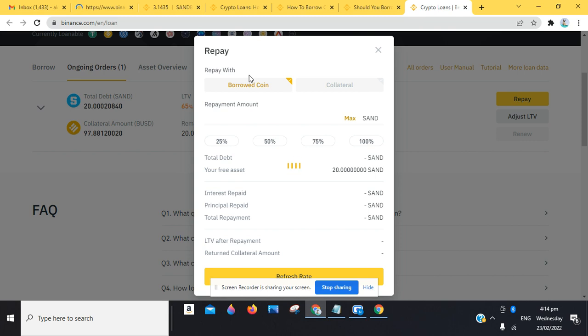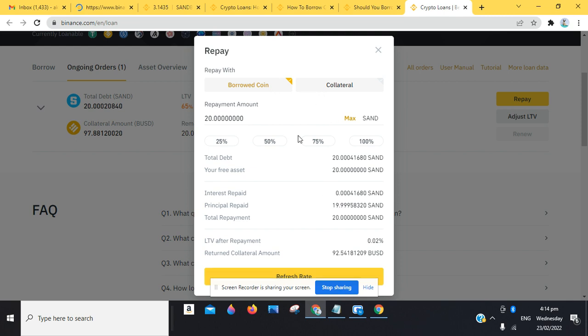So let's say we want to repay the borrowed coin. Click on max. Once you click on max, it's going to ask you to refresh the rate. So you can refresh the rate so you get the latest rate and you're good to go. I'm going to click on refresh rates.